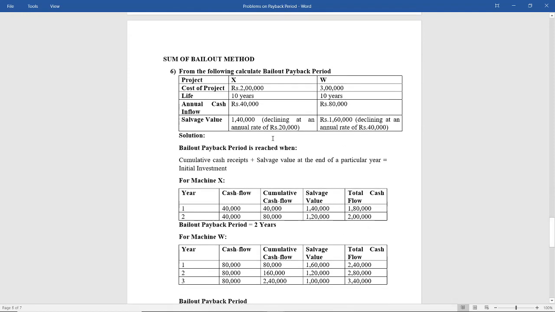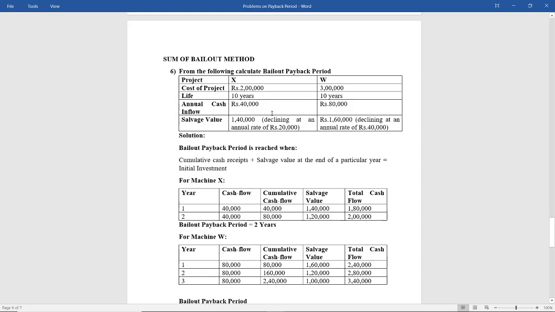Next, sum on bailout method. Now you all know what is bailout method. We have already seen in the theory, that is cumulative cash receipts plus the salvage value at the end of a particular year is equal to the initial investment. So let us first read the problem. There are two projects, project X and W. Project X cost 2 lakhs and project W cost 3 lakhs. Life is 10 years for both.